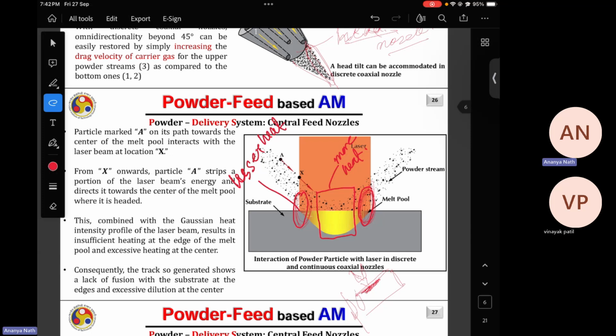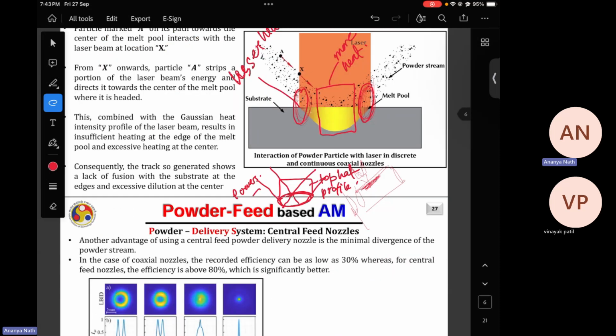That is why, if you are going for a top hat profile like this, then your laser beam intensity will be constant throughout the focus spot diameter, and from wherever the powder is coming inside the melt pool, all the powder particles will get heated uniformly. Okay, so these are the two conclusions I wanted to draw from this configuration.